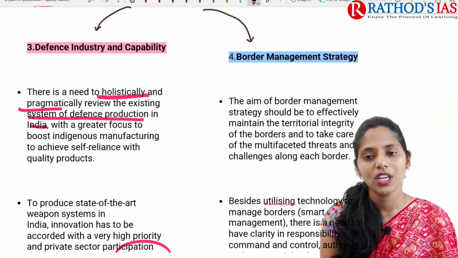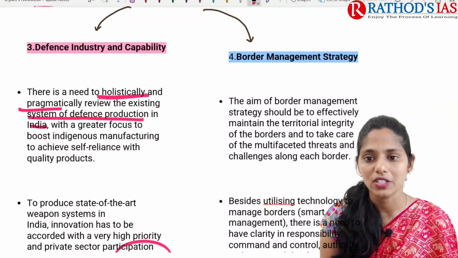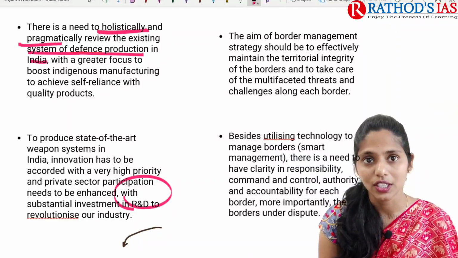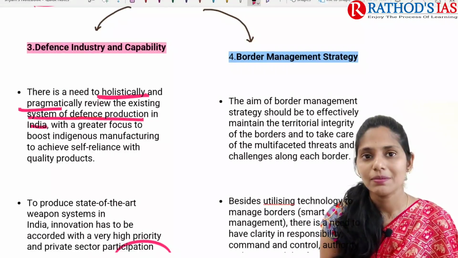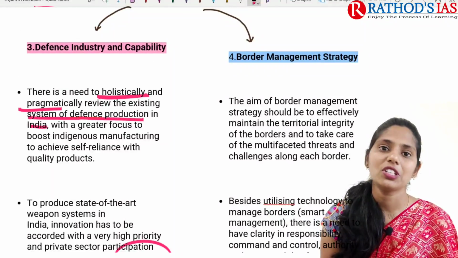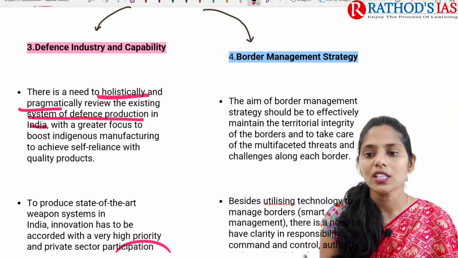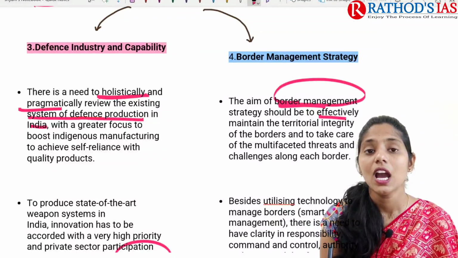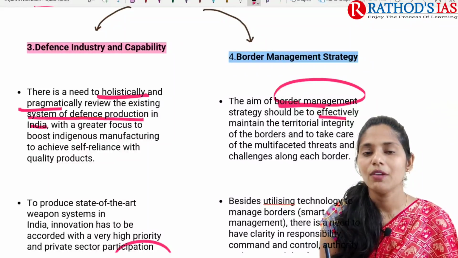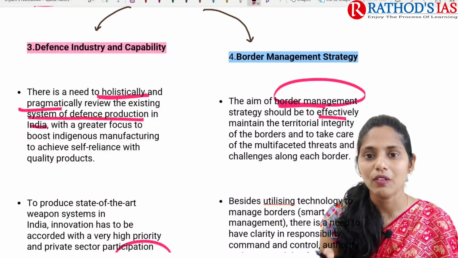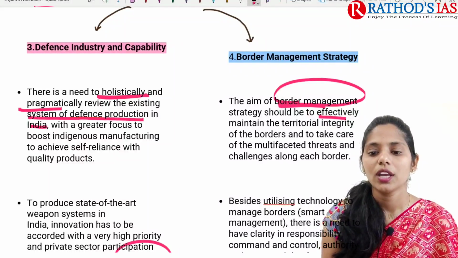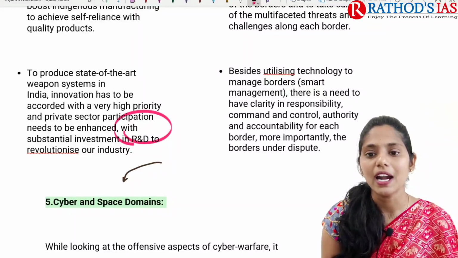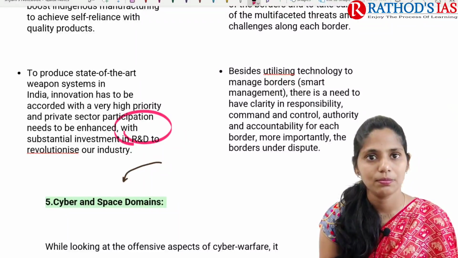Next important thing we can do is a border management strategy. We need to incorporate technologies in our border management so that we can efficiently manage our borders. The important aim of border management is to efficiently maintain our territorial integrity and keep our borders safe. Besides utilizing technology, we can also go for smart management of our borders.